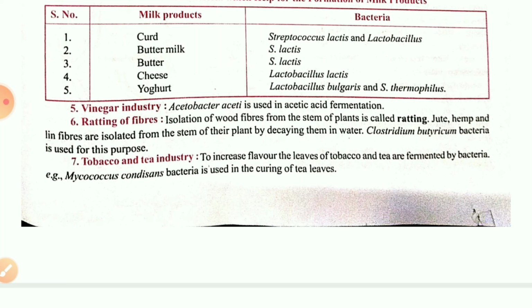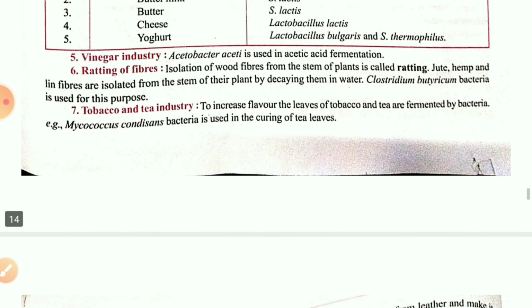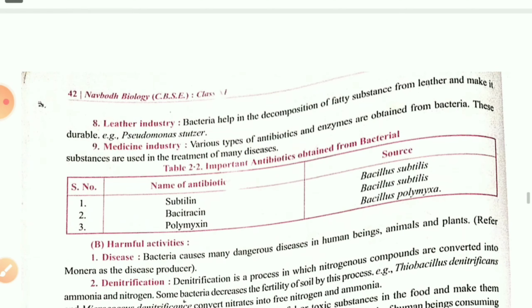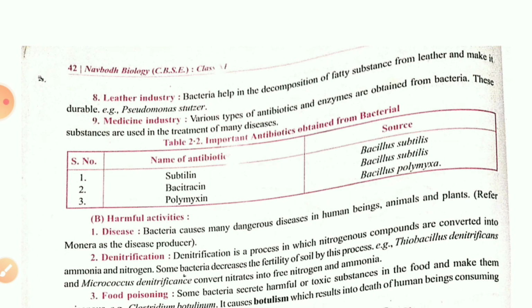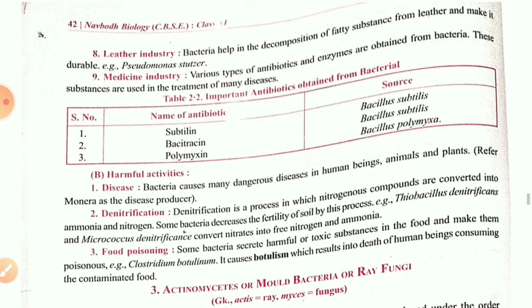Then retting of fibers: the jute and hemp, which we use to prepare clothing, that is retting of fibers. Then the tobacco and tea industry: you get one good taste in the tea, and those who chew tobacco also know. That phenomenon is carried out by fermenting bacteria. Then in the leather industry, as you know, high fatty acids are present in the leather, so to make it durable, some bacteria are used.